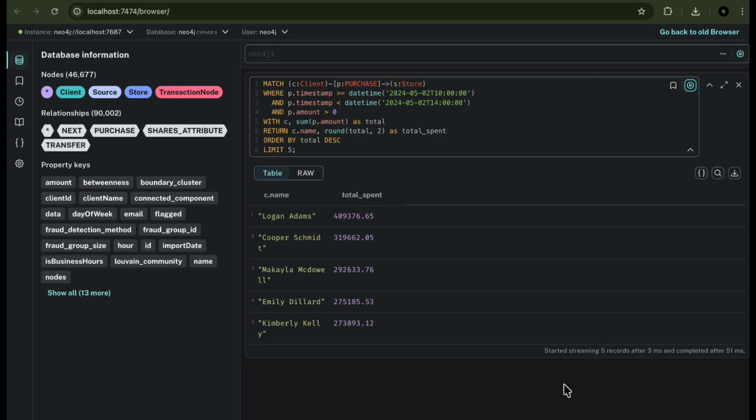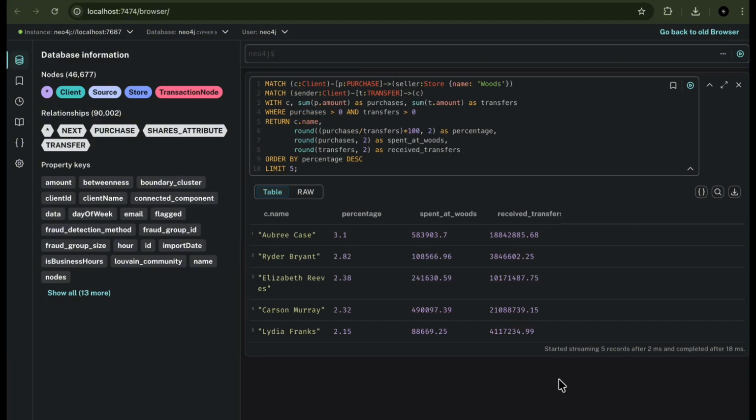For part 2, I wrote 4 complex queries. This first one finds the client who spent the most during a specific time window. Logan Adams spent over $409,000 between 10 a.m. and 2 p.m. on May 2nd. This helps identify unusual spend patterns.